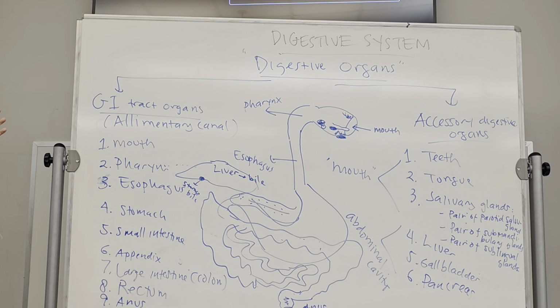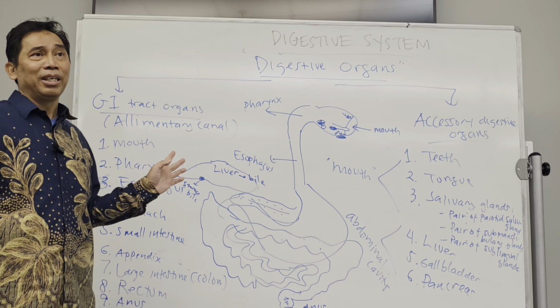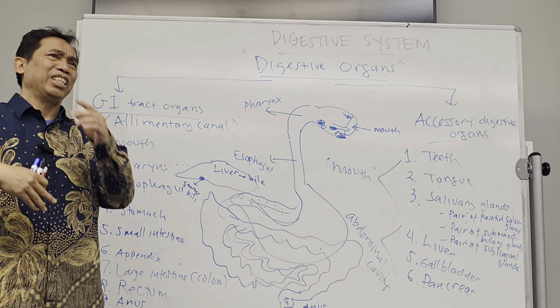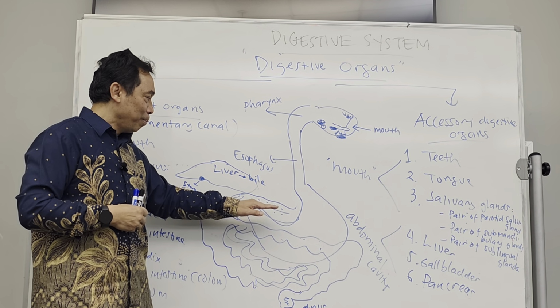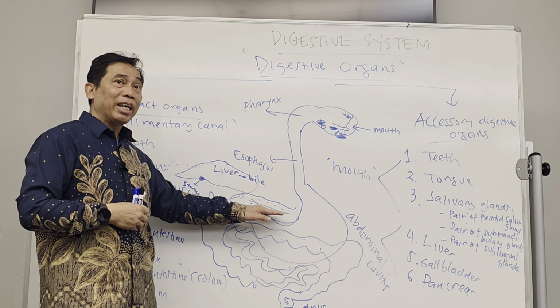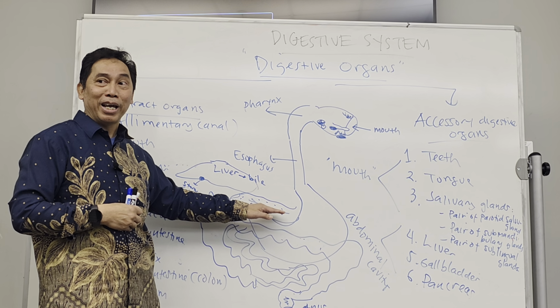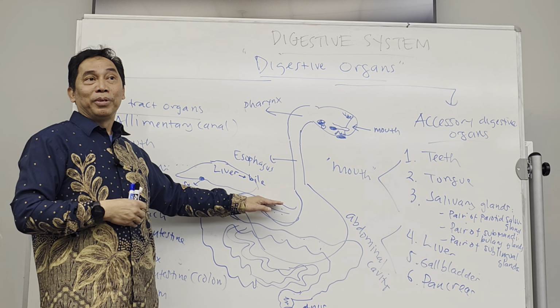So the pancreas is a really important digestive organ, an accessory organ, because it produces a lot of enzymes. Someone that has pancreatic cancer, again, they usually die within several months because they just cannot do digestion. A lot of enzymes will not be produced. I have at least 3 friends that died because of pancreatic cancer within only 6 months after they had that cancer. So this pancreas again is really important. So take care of it. So eat good food. Don't eat junk food because the pancreas will give up if you eat a lot of junk food. They don't like junk food.